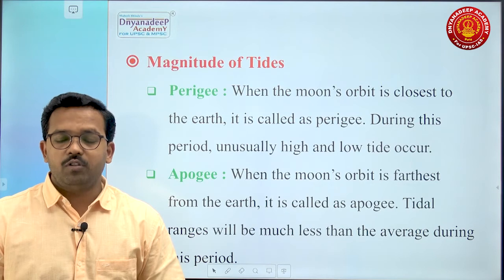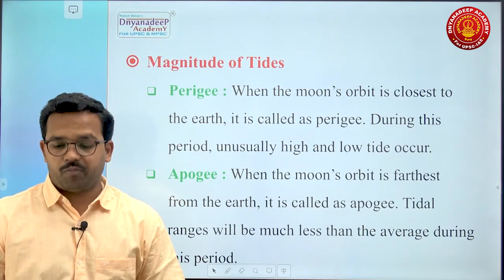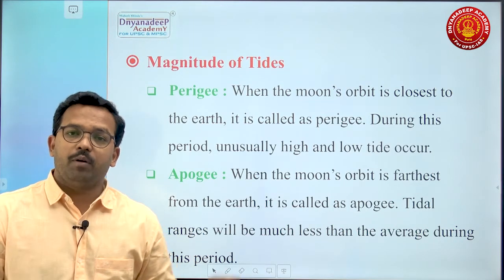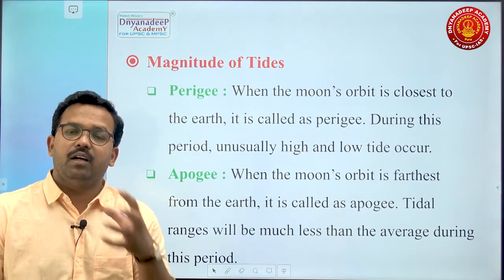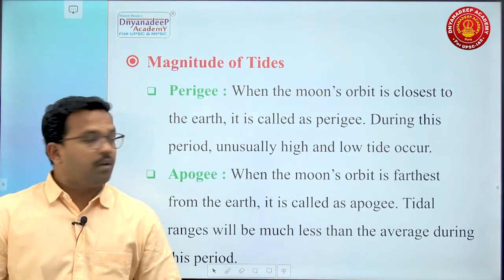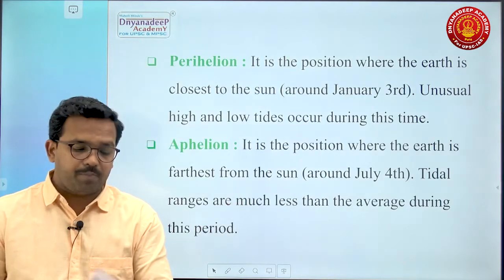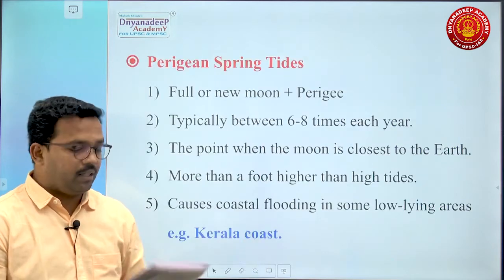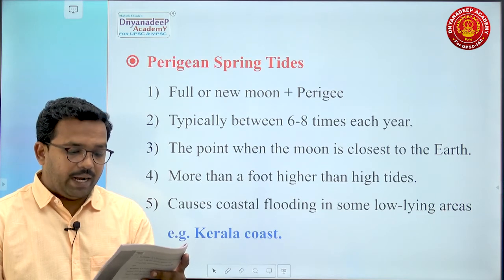Apogee, when the moon's orbit is farthest from the earth, is called apogee. Tidal range will be much less than the average during this period. Why? Because since the distance is more, the gravitational pull exerted will be relatively lower. So it is perigee and apogee. Then next one is perihelion and aphelion. Here I have shown this particular thing diagrammatically. Perihelion.